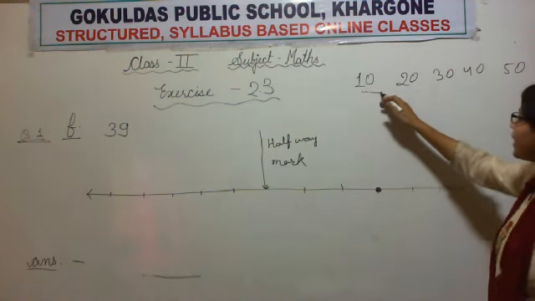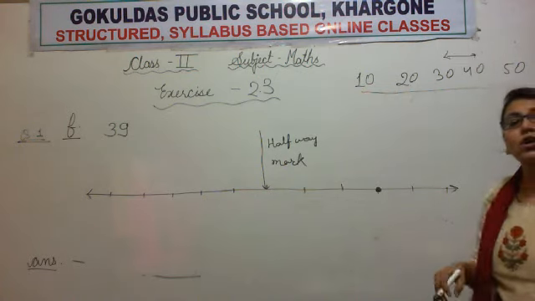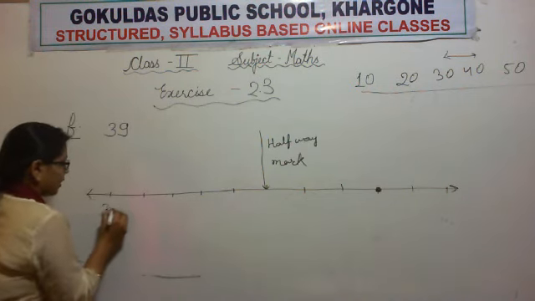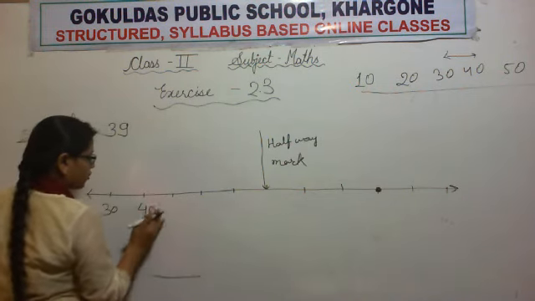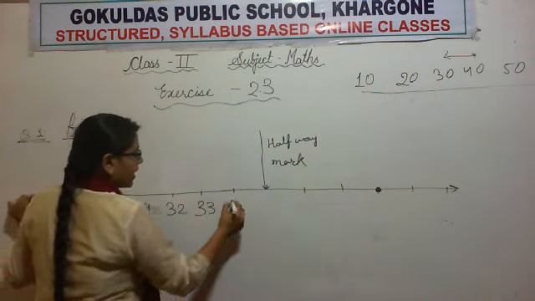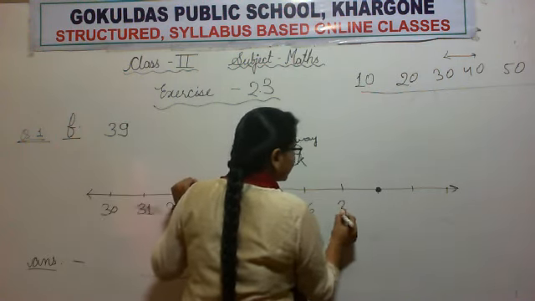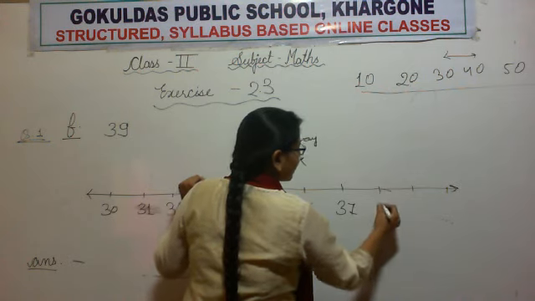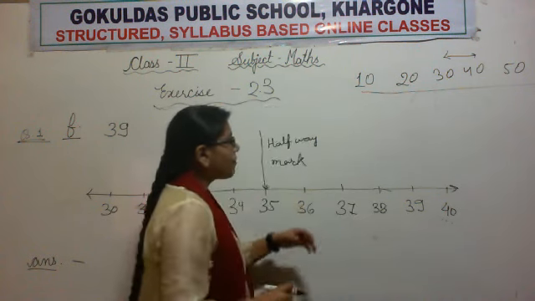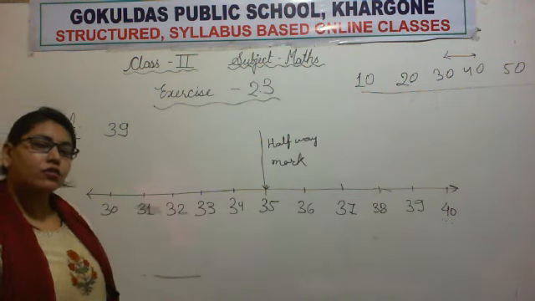Now tell me where 39 lies. Yes, 39 lies between 30 and 40. So we will write from 30 to 40: 30, 31, 32, 33, 34, 35, 36, 37, 38, 39 and 40. We mark all the numbers from 30 to 40.